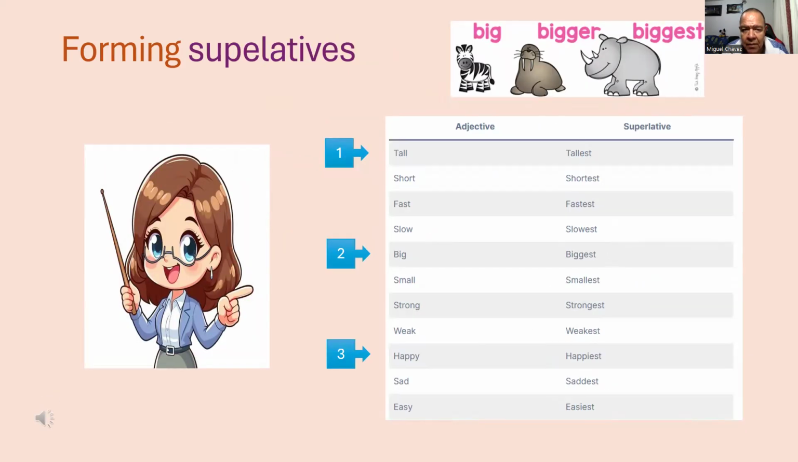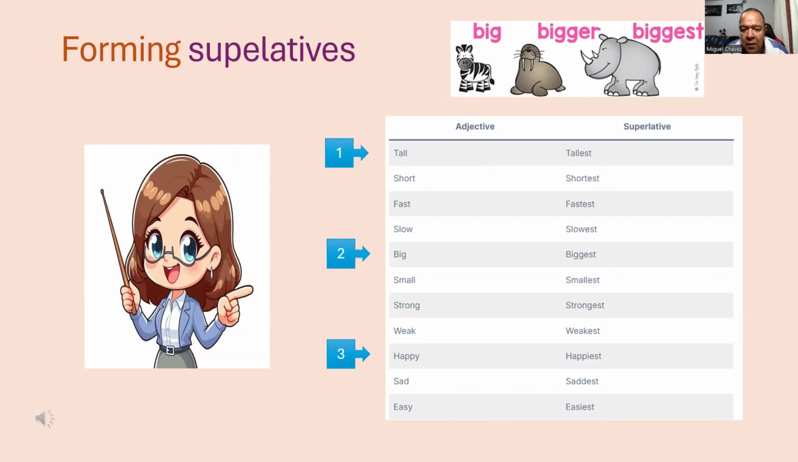Superlatives are words we use to show that something has the highest or lowest degree of a quality when comparing three or more things. In other words, a superlative shows that something is the most or least in a group. There are a few easy rules to follow when forming superlatives, depending on the length of the adjective. Number 1. One-syllable adjectives. For short adjectives with one syllable, we usually add "est" to the end. For example, tall, tallest.